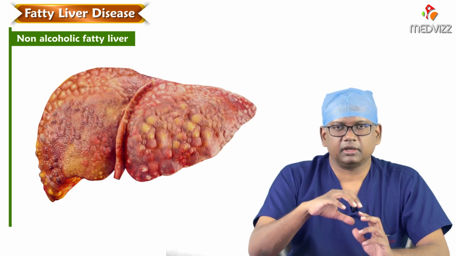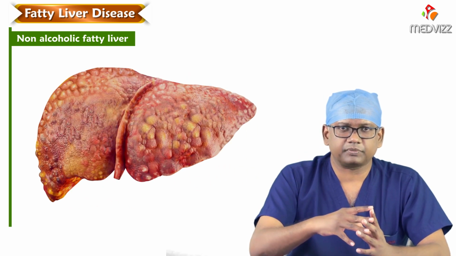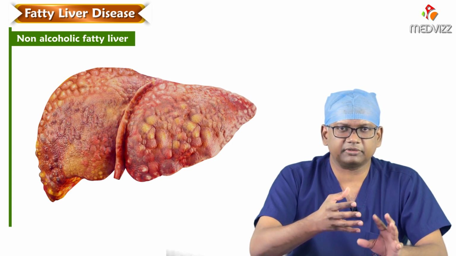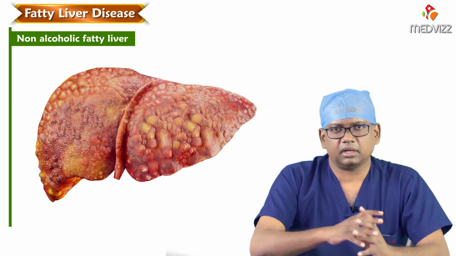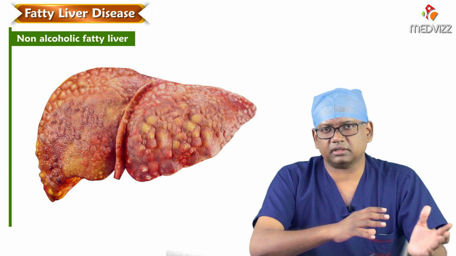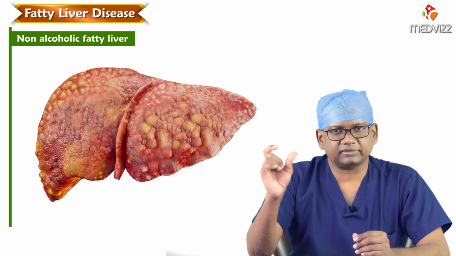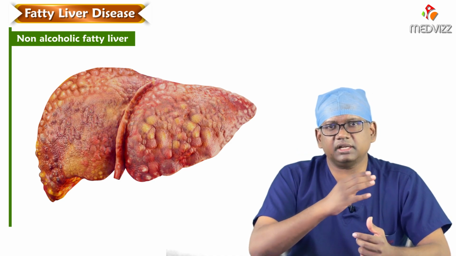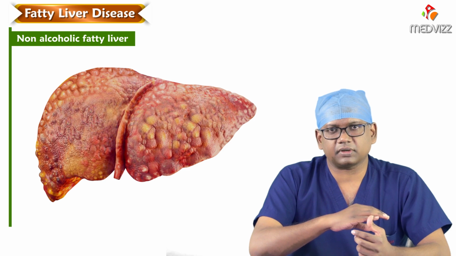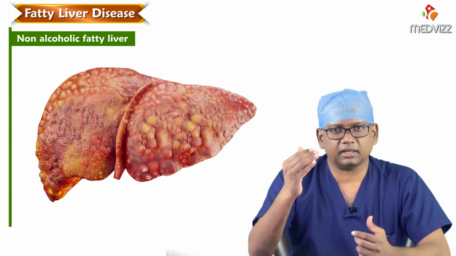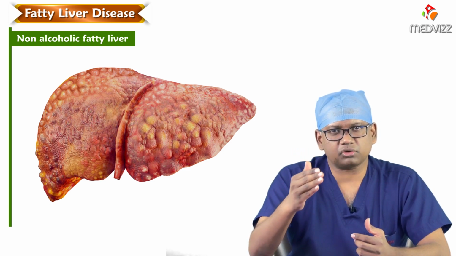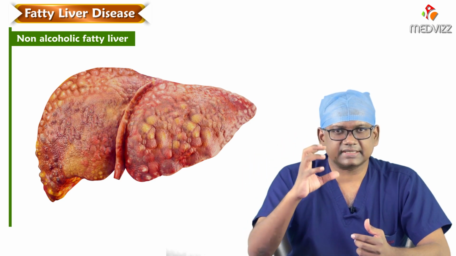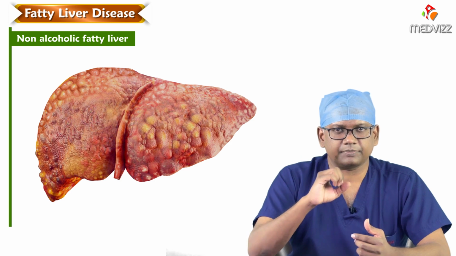Lots of times patients come with liver cirrhosis, and when we look for risk factors for liver cirrhosis like alcohol, hepatitis B, hepatitis C, nothing is found. But they may have had diabetes for 20 years, 30 years. So what causes the liver cirrhosis? It could be NASH related. That means earlier in their life they might have had a fatty liver that progressed, causing liver damage on a regular basis and leading to stiffening of the liver in the form of cirrhosis.